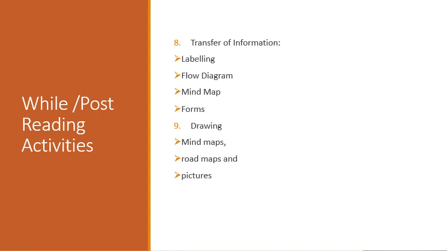Same is the case with flow diagram, and I've told you the difference between the flow diagram and the mind map, right? Flow diagram is in the flow, whereas mind map is related with one single topic, and the branches are going here and there, just like a spider diagram. The form filling is just like filling the admission form or some kind of form. If the text is related with anything such, then you can give this form as well. Now these exercises, basically this 8th one, totally depend on the kind of the text.